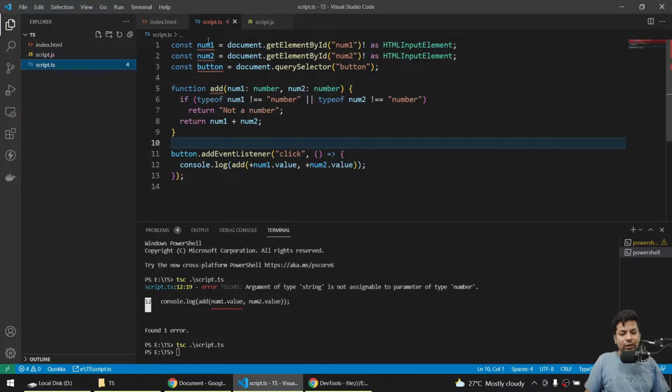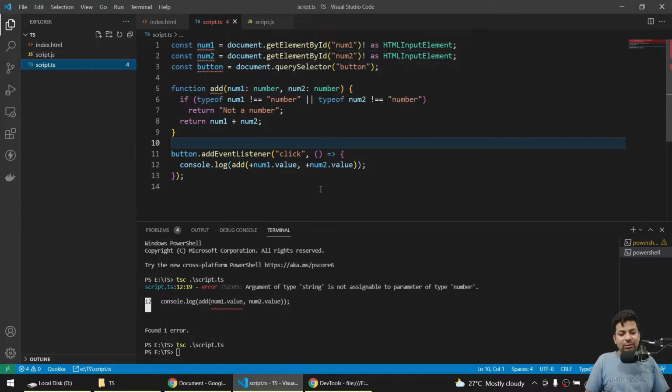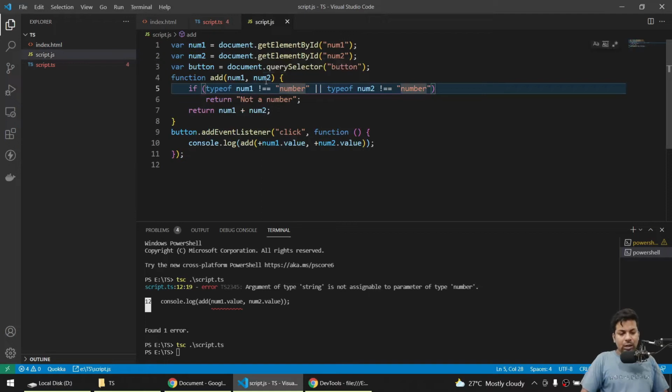And you go here, you'll see this, that you can see here cannot redeclare block scope, wherever, that's just let it be, we'll see afterwards. So this is the way you can use it.